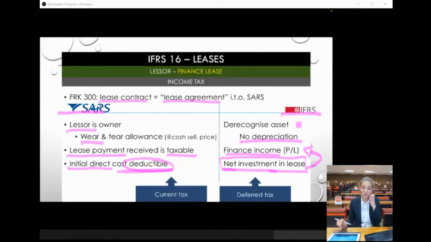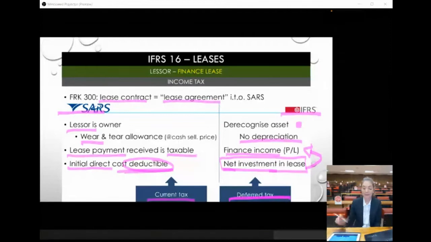Okay, so that means that again we have a situation where this lease transaction is going to affect my current tax calculations, and I'm also going to have deferred tax consequences from this lease agreement.